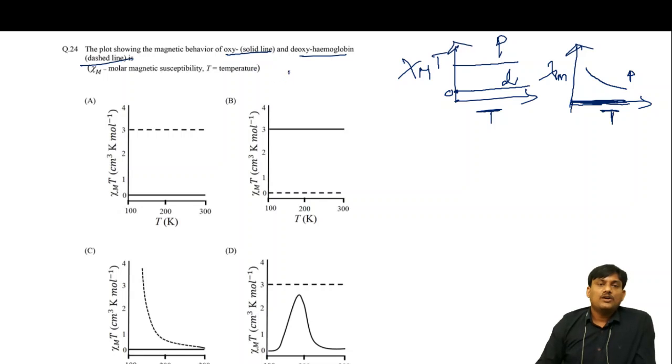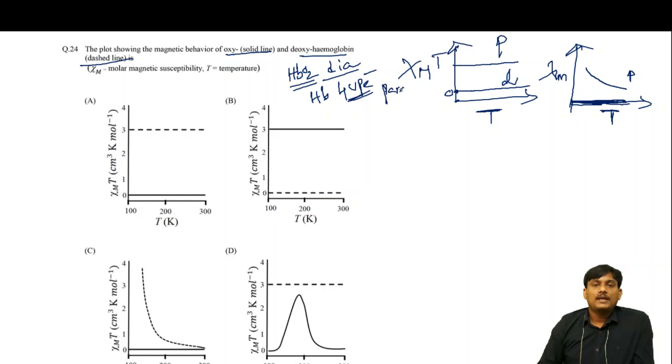We know that oxyhemoglobin, HbO2, has all the electrons paired, so this one is diamagnetic. When you release 1 mole of oxygen from HbO2, there is a generation of 4 unpaired electrons. So it's a strong paramagnetic substance. So oxyhemoglobin is diamagnetic, deoxyhemoglobin is paramagnetic.